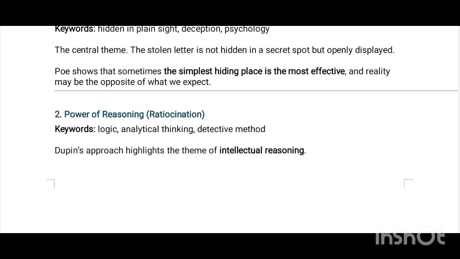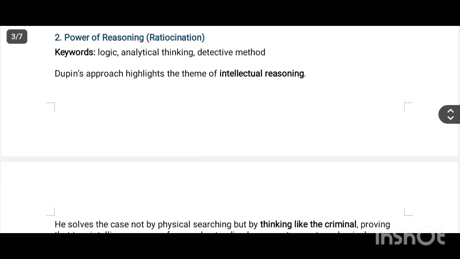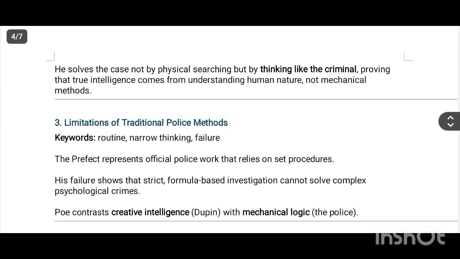Power of reasoning and ratiocination. Dupin's approach highlights the theme of intellectual reasoning. He solves the case not by physical searching, but by thinking like the criminal, proving that true intelligence comes from understanding human nature, not mechanical methods. Okay, that is a very magnificent line. Not by physical searching, but by thinking like a criminal, proving that true intelligence comes from understanding human nature, not from mechanical methods.